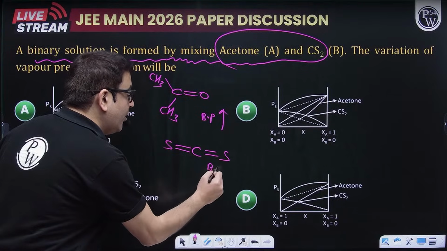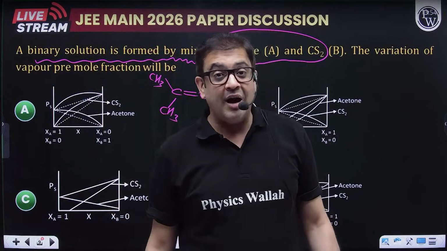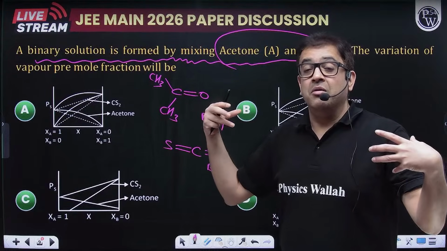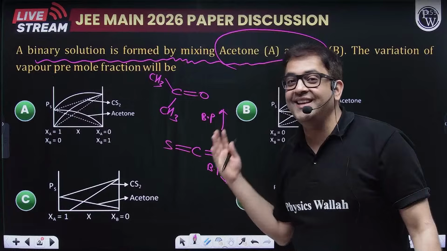So the boiling point of CS2 will be less. Now this logic you also have to know, because obviously they do not have any similar attraction like hydrogen bonding, so obviously they are a non-ideal solution.